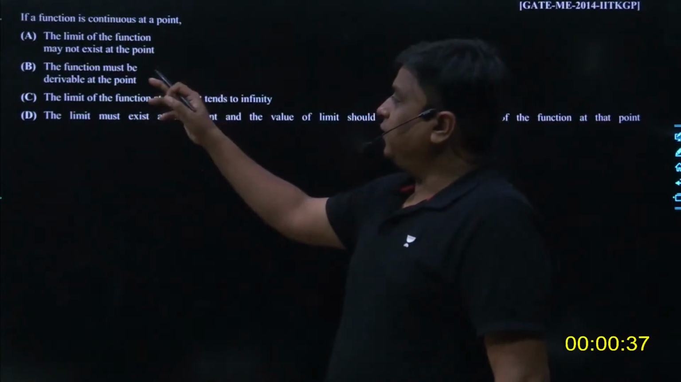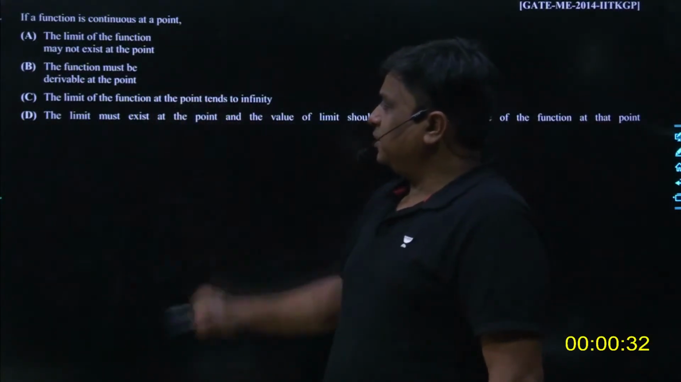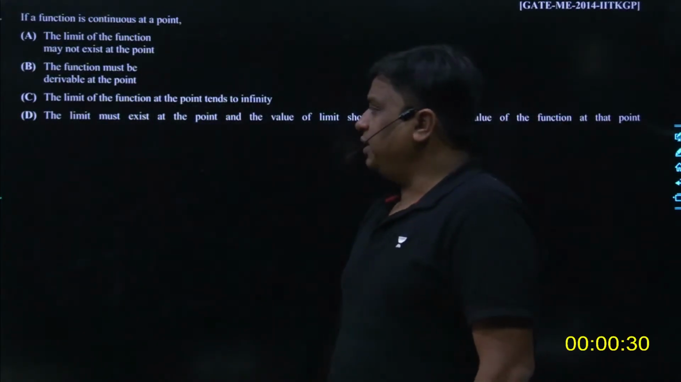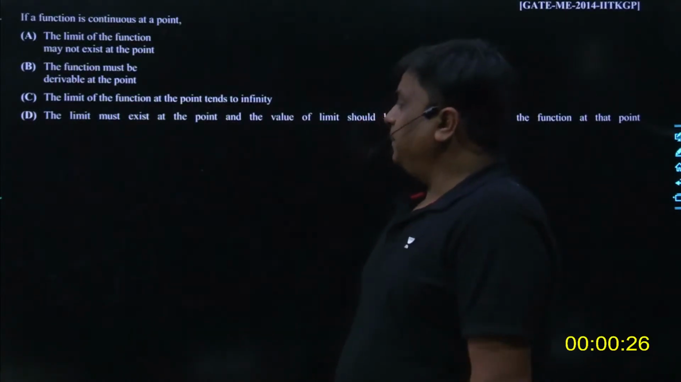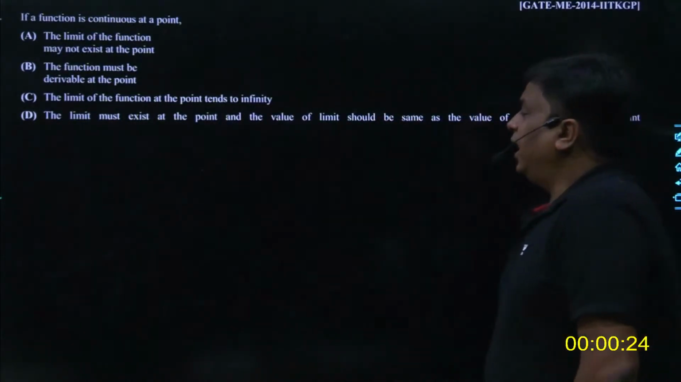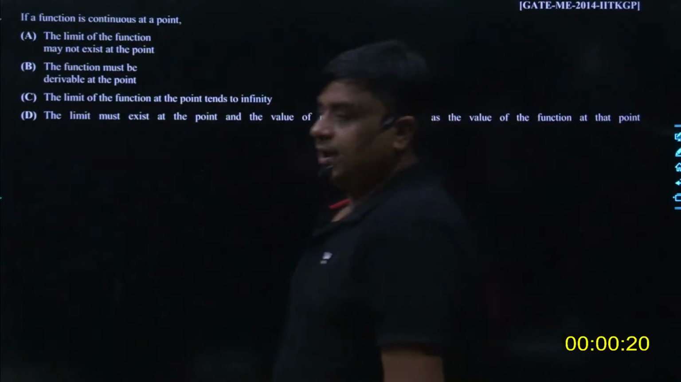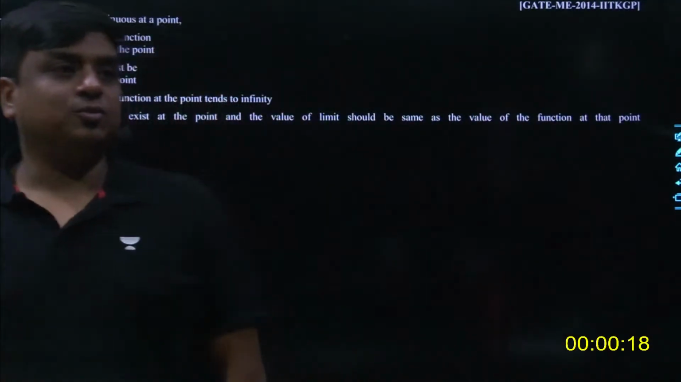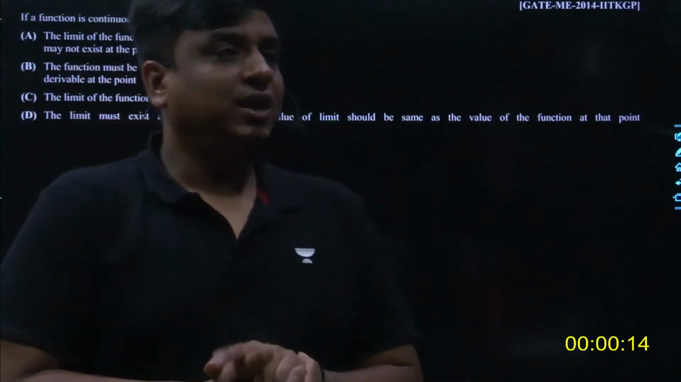The options are: the limit of the function may not exist at the point; the function must be derivable at that point; the limit of the function at that point tends to infinity; the limit must exist at the point, and the value of the limit should be the same as the value of the function at that point. Read the problem carefully and tell me what the best answer is. Aman has started giving the answer. That's great, Aman, and that's what I'm saying, Aman.